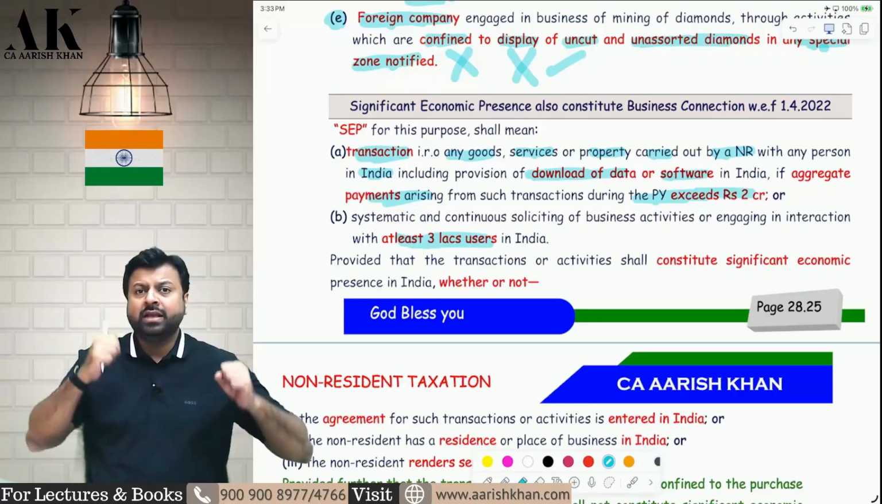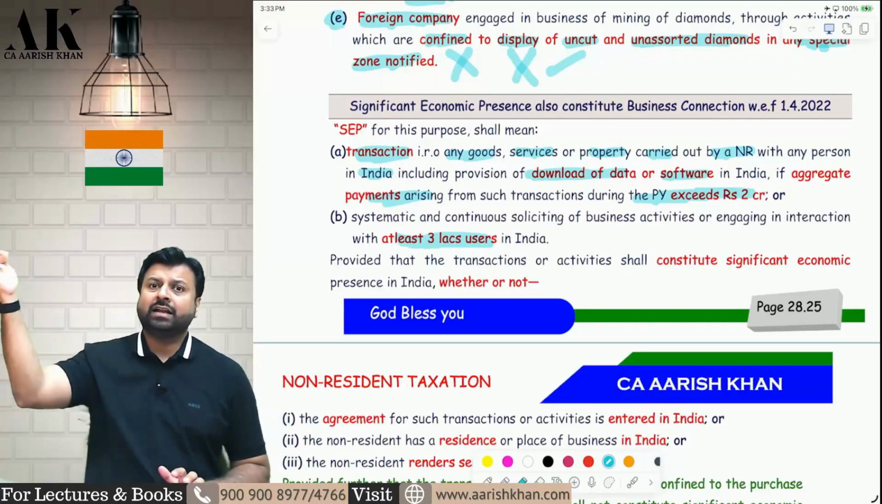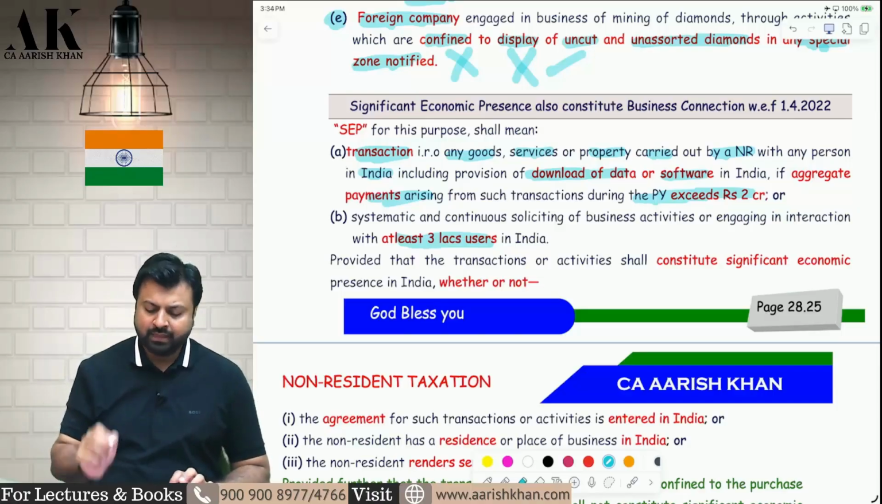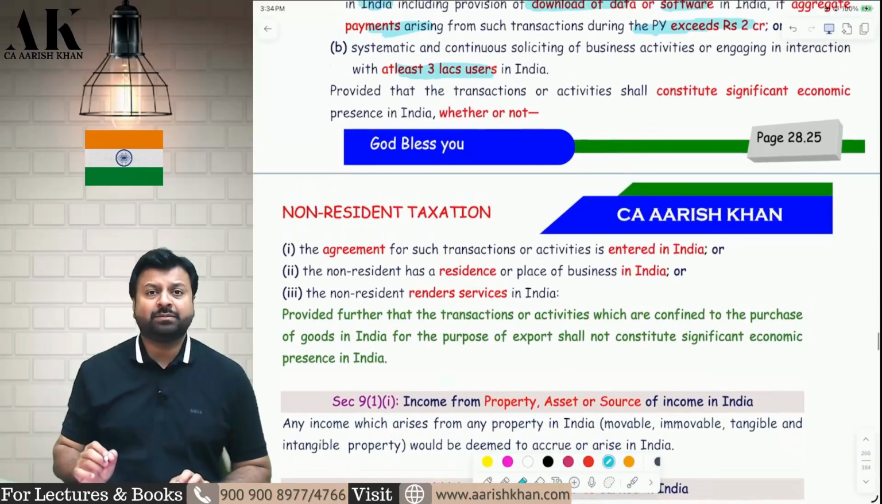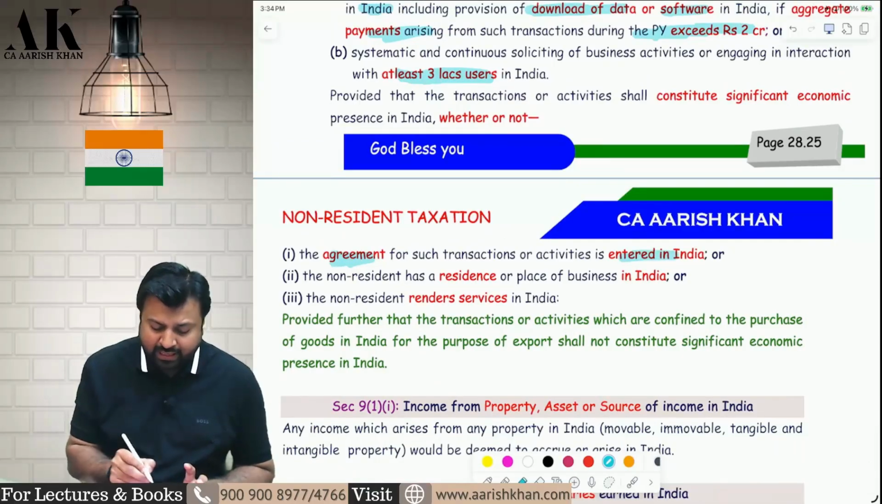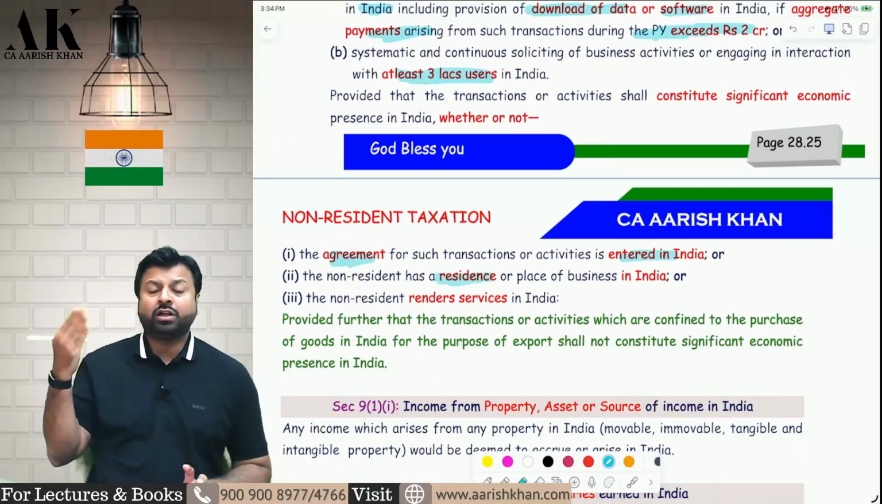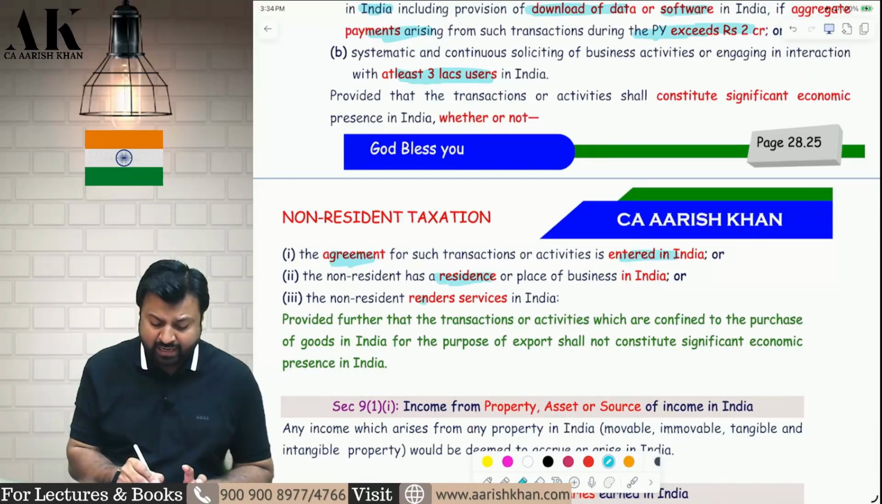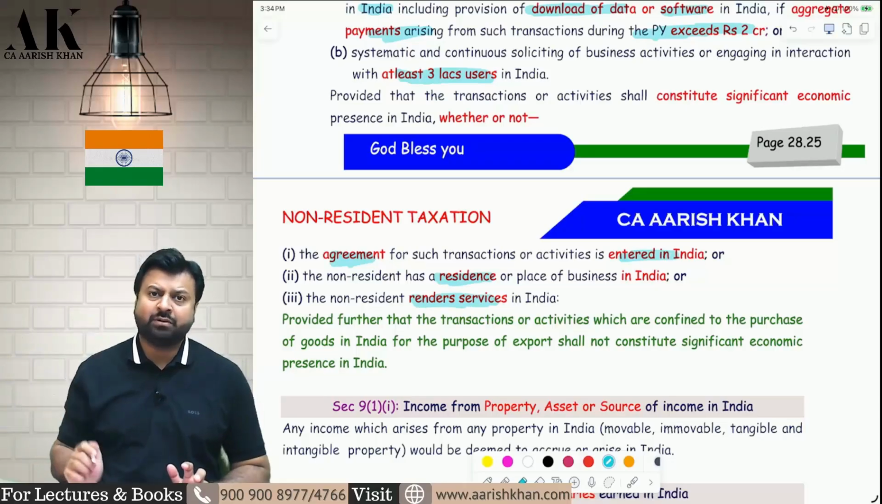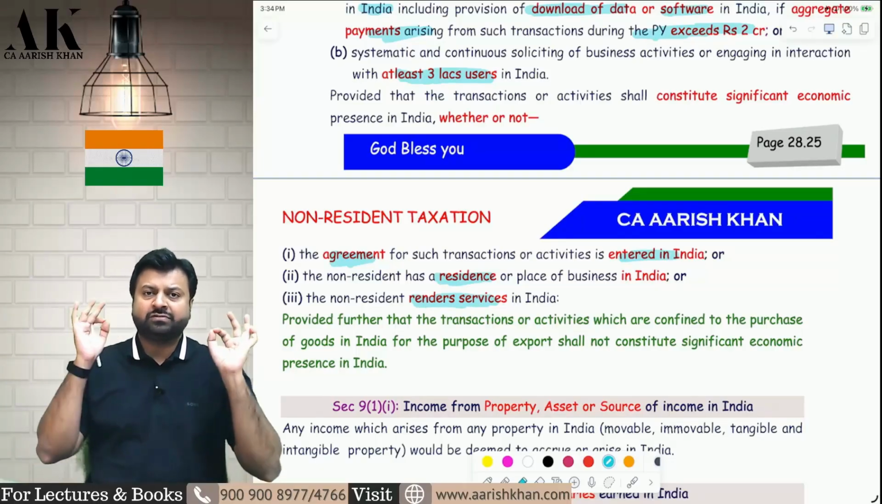Or any application in which there are at least 3 lakh users, then that amounts to significant economic presence of the non-resident in India. This significant economic presence will be subject to tax irrespective of whether or not the agreements were entered in India, whether or not the non-resident has a residence or place of business in India, whether or not the non-resident comes to India and renders services, or whether they provide services from outside India. Significant economic presence will be established.